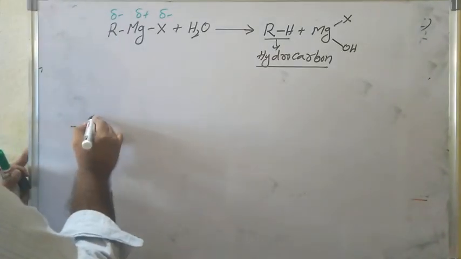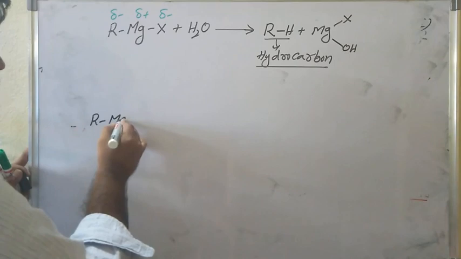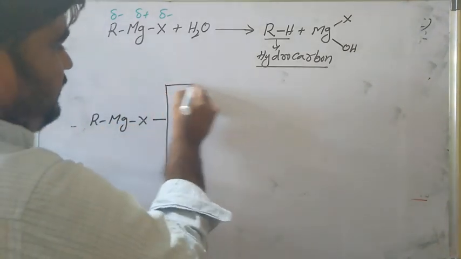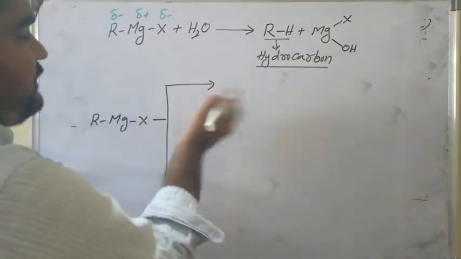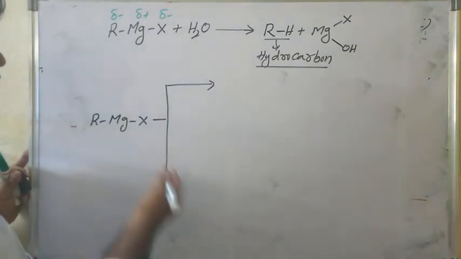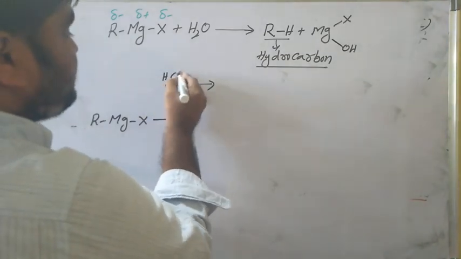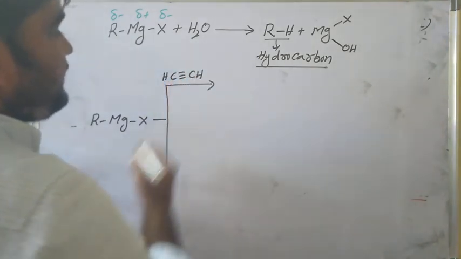Let us see some common examples. RMgX, and I will write alcohol. For example, the first one, water, is over. The next one is acetylene, CH triple bond CH. Acetylene has two acidic protons, as you already discussed earlier.